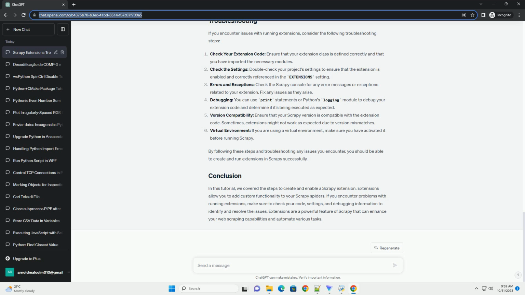Extensions allow you to add custom functionality to your Scrapy spiders. If you encounter problems with running extensions, make sure to check your code, settings, and debugging information to identify and resolve the issues. Extensions are a powerful feature of Scrapy that can enhance your web scraping capabilities and automate various tasks.